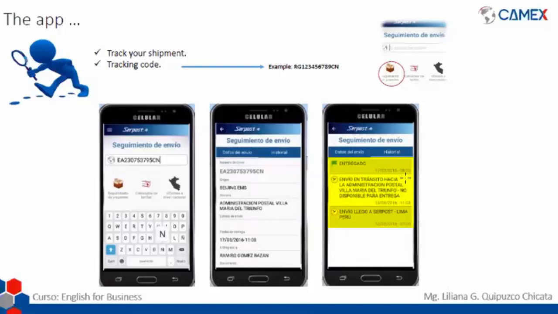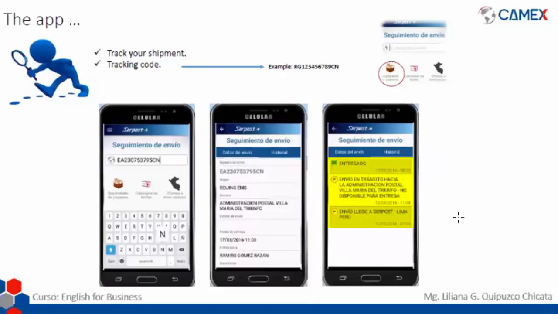and then you will be able to see that your shipping is in transit to the postal administration of Villa María del Triunfo, but it is not available for delivery. So you're going to see here the date and the hour also. Now, it goes straight to delivered, okay? And says the time and the date. So it is most likely that the person saw that the product was already going to their local postal office, and they went straight to pick it up. That's why it says delivered.